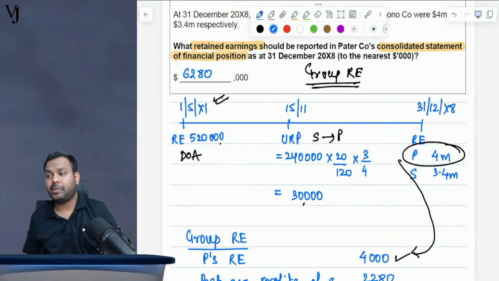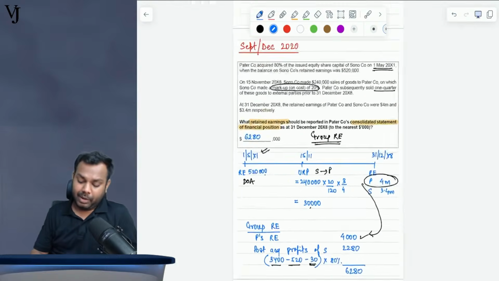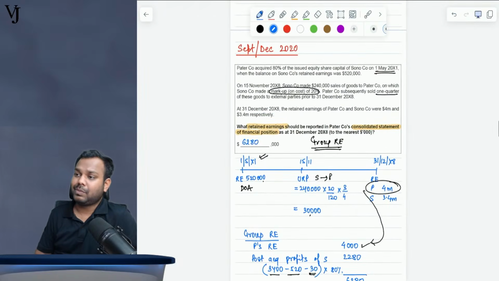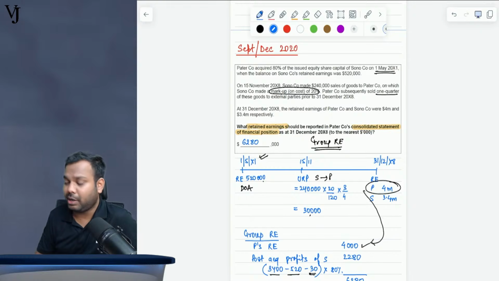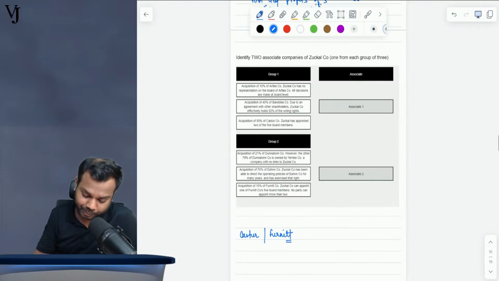I believe that is very much clear to all of you. These types of questions are really good, though they are not something out of the box. They are normal, easy questions. But yes, if this type of question comes in the exam and you are seeing it for the first time, you might get confused. That's why I'm discussing these questions with you.